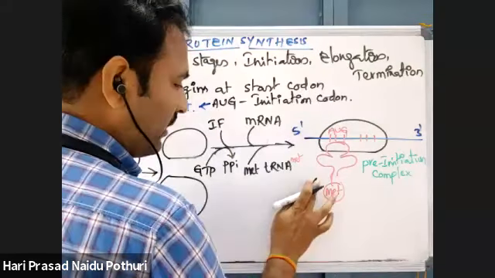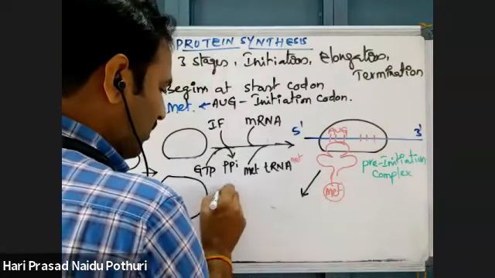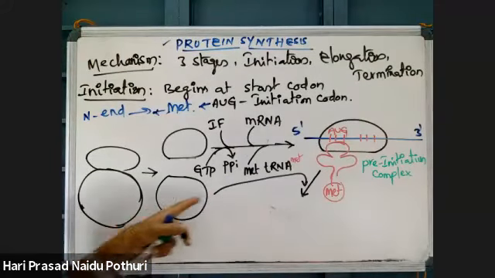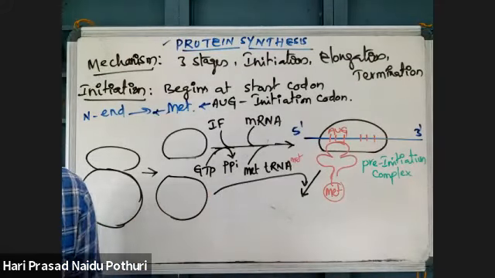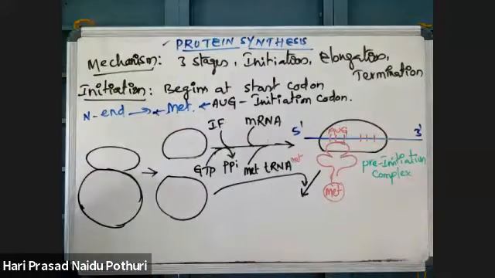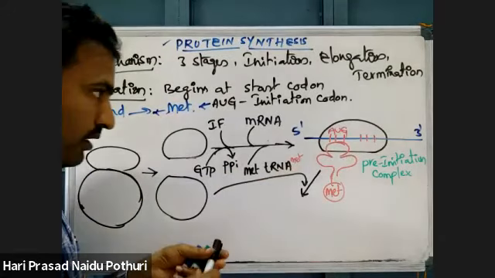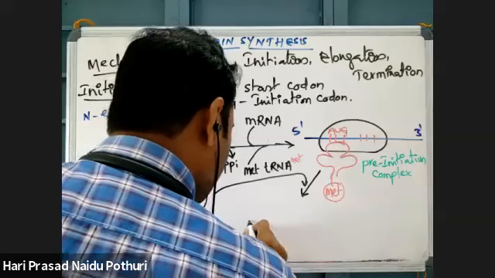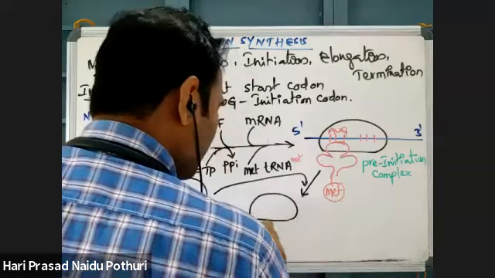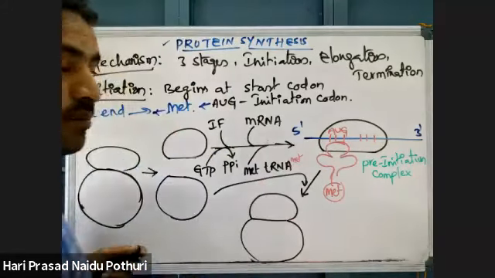If I write the diagram fully, the space is less, so I am showing it like this. You write it clearly. This is the smaller subunit of the ribosome and this is the larger subunit.